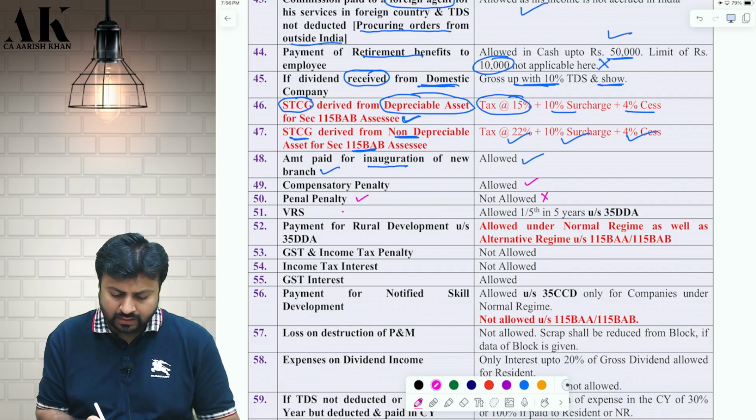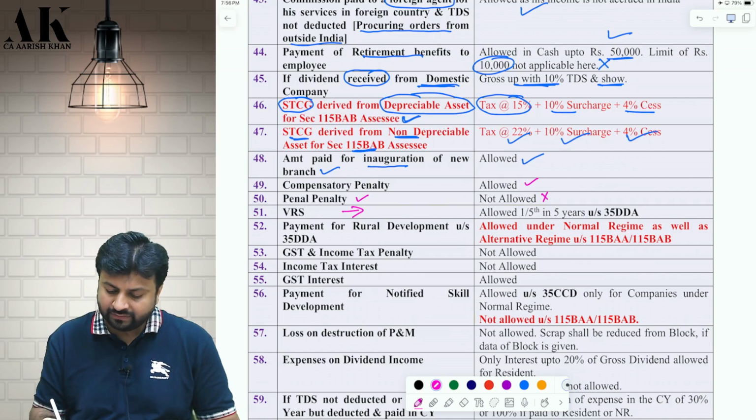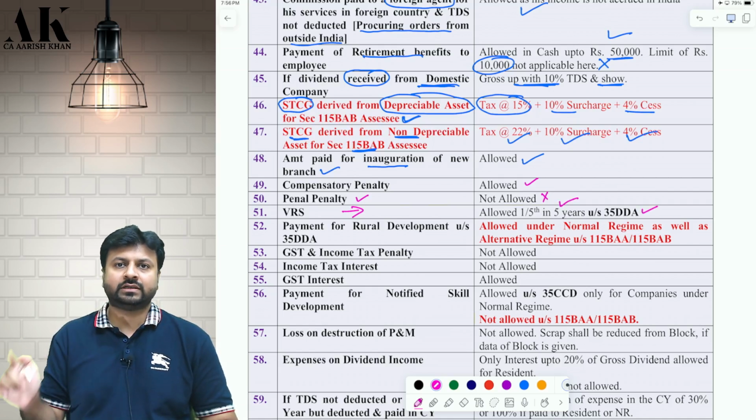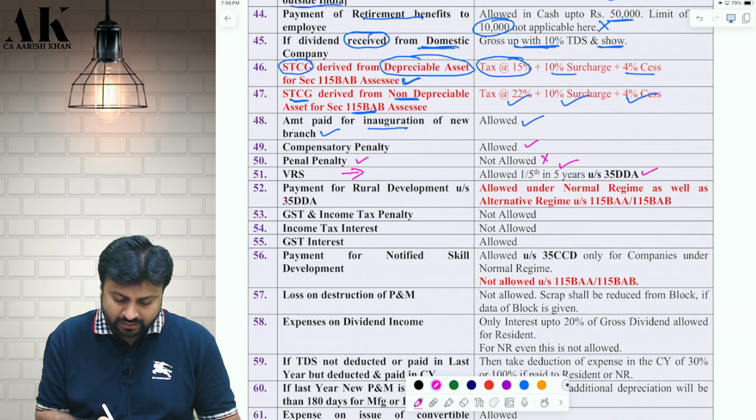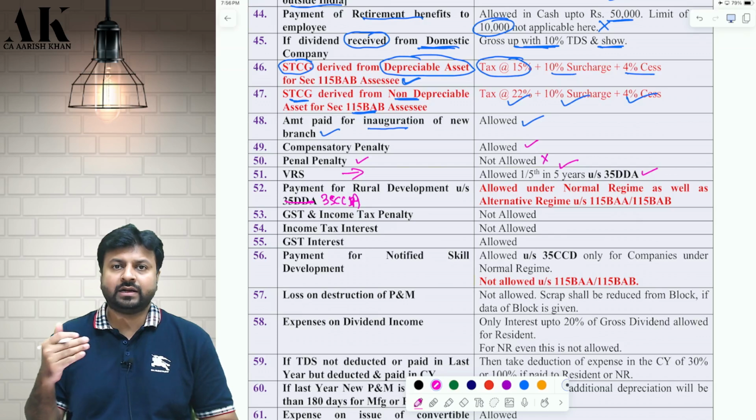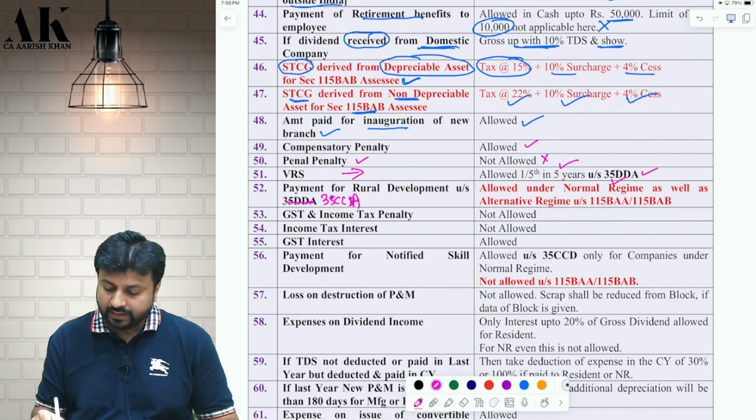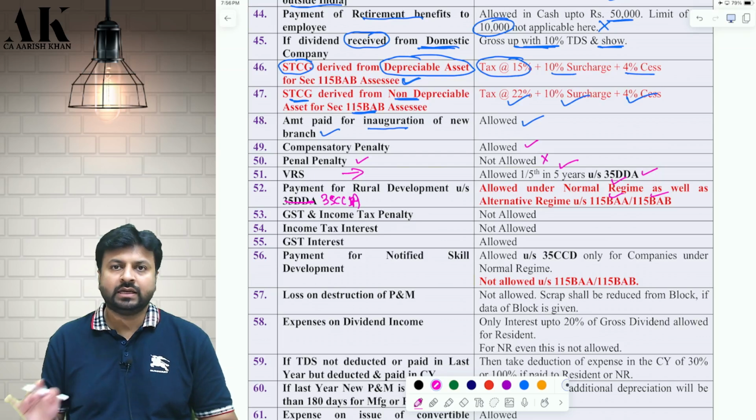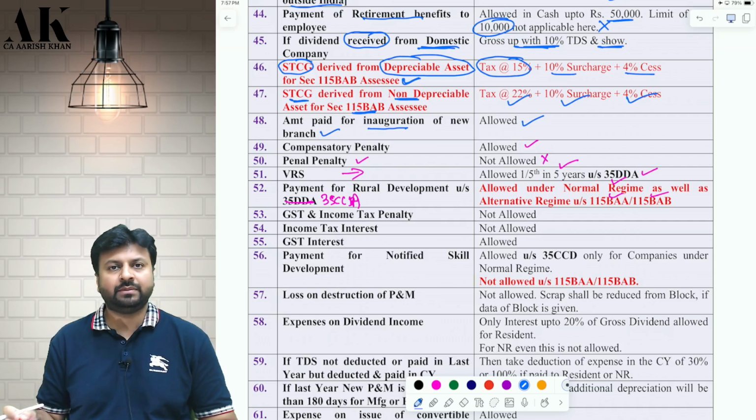Next, voluntary retirement scheme payment is allowed as a deduction under 35DDA, but it is not allowed in one single shot. It is not allowed in 1 year, but it is allowed in 5 equal installments. So that will be allowed in 5 years. I hope it is clear. Next, if you make any payment for rural development under 35CCA, it is not DDA, sorry for that, CCA. If you make any payment for rural development under section 35CCA, then it is allowed as a deduction under the normal regime also. And remember, it is even allowed under 115BAA and BAB. There is no restriction to claim deduction of rural development payments under 35CCA in 115BAA and BAB.